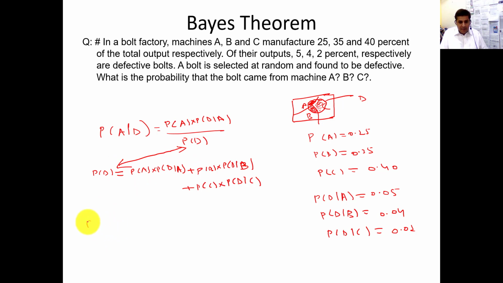So probability of A given D: probability of A is 0.25 and probability of D given A is already mentioned, 0.05, divided by probability of defective.